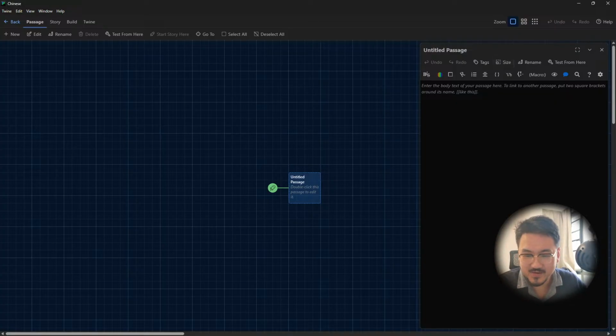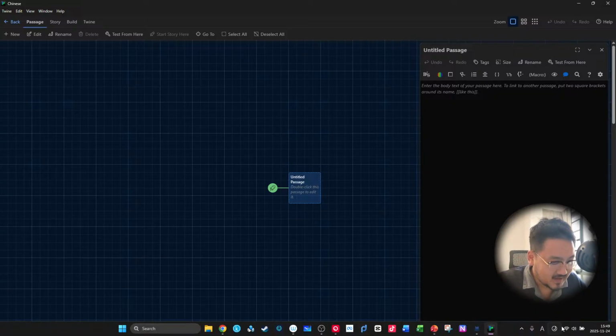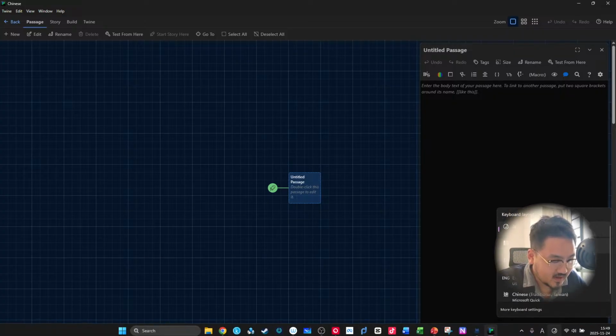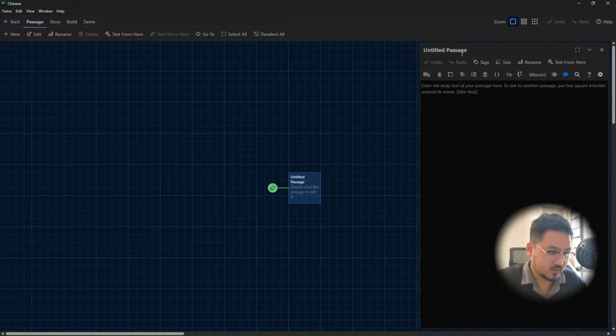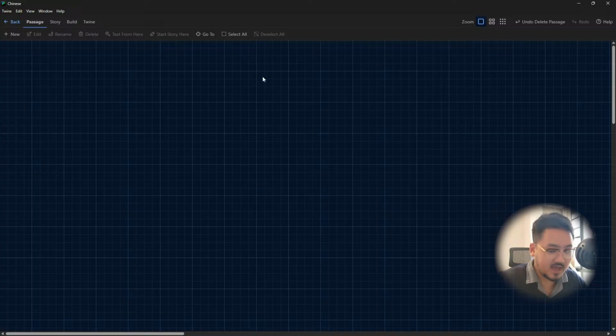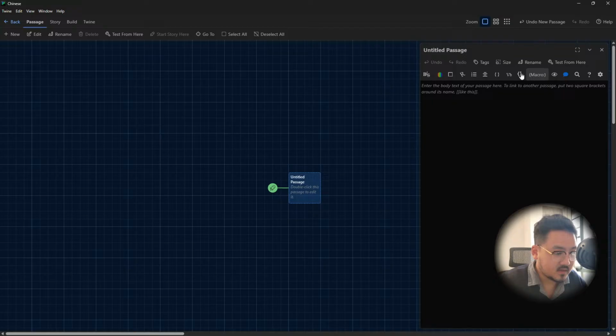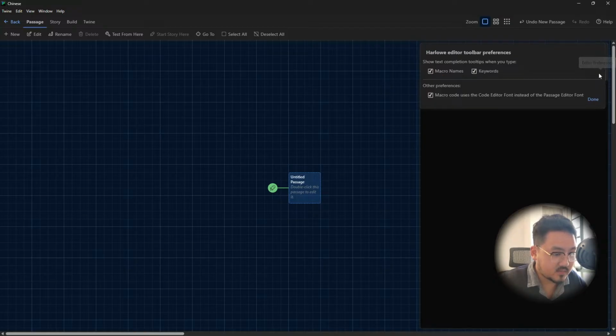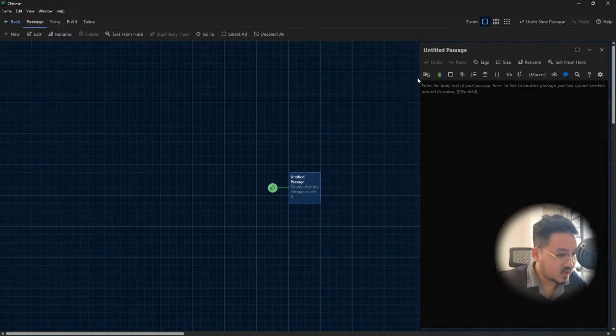So let's start there, at the very first beginning of when you're being born. Here, the untitled passage, I think we can rename this untitled passage. Okay, so let's just rename this. I think we can rename it here.